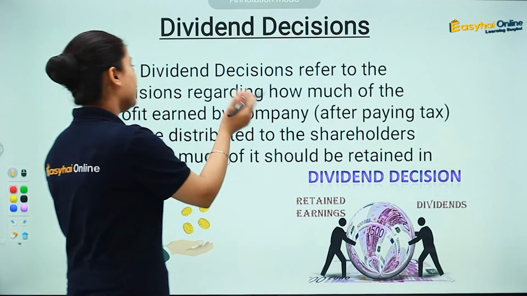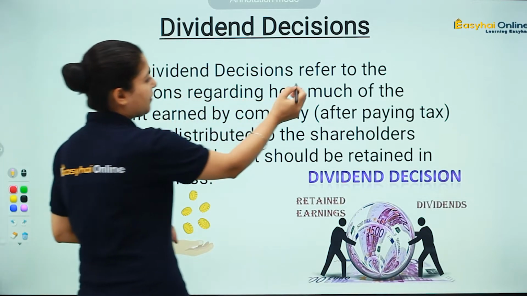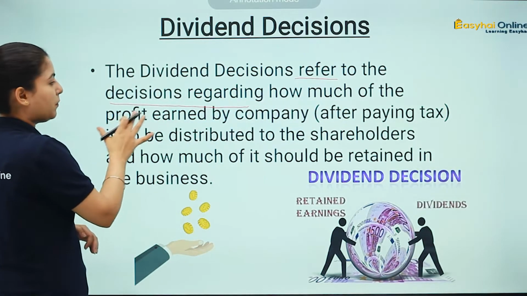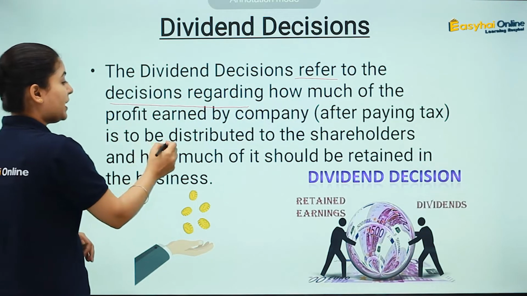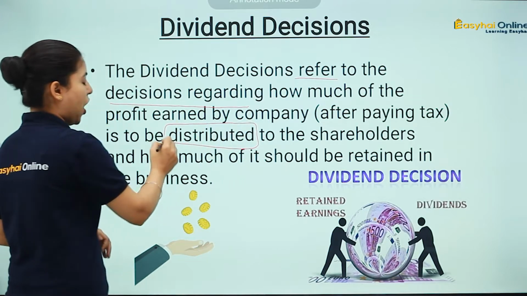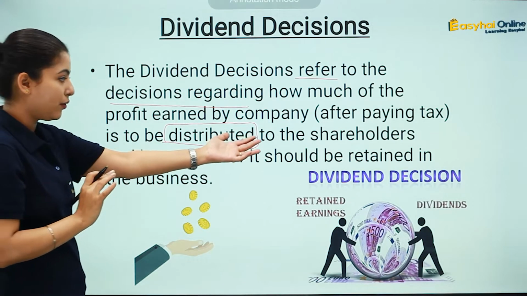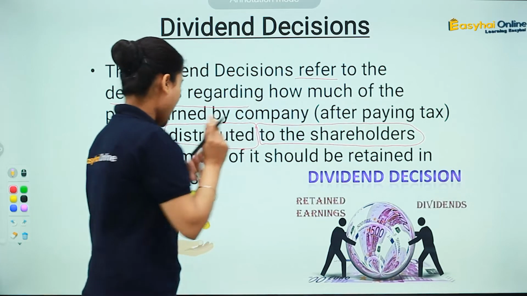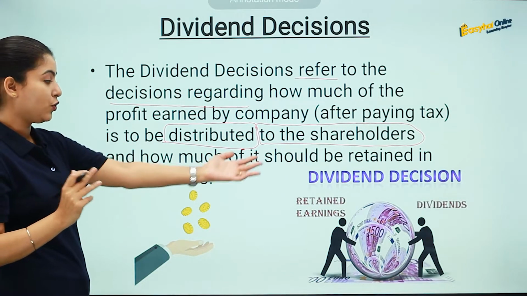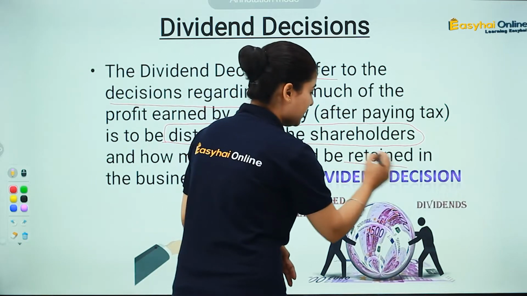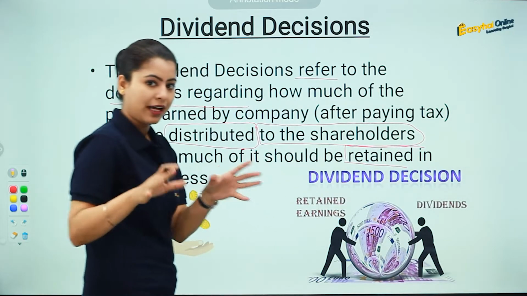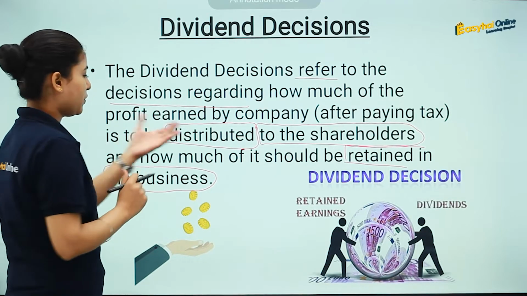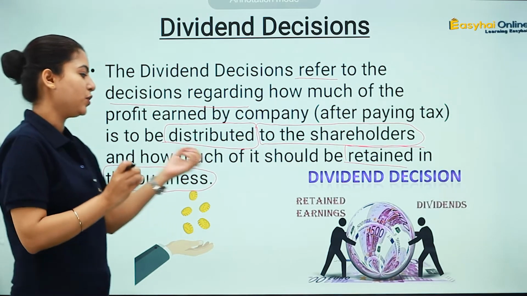Let's understand it formally. A dividend decision refers to the decision regarding how much of the profit earned by the company is to be distributed to the shareholders, and how much of it should be retained. Retained मतलब अपने पास रखना, उसको saving की तरह अपने पास रखना। कहाँ पे? बिजनेस में. So how much should be distributed to the shareholders and how much should be retained in the business?